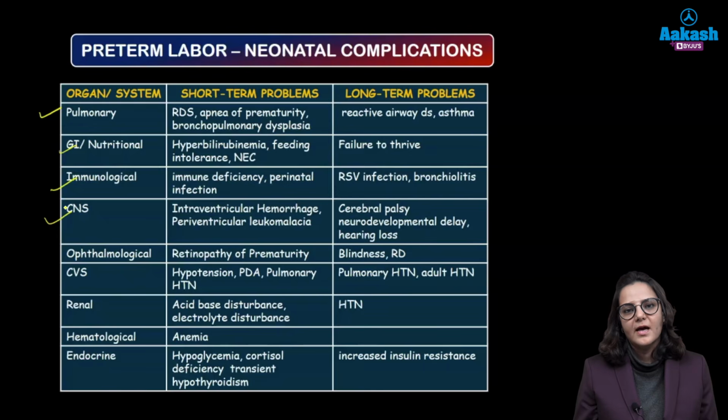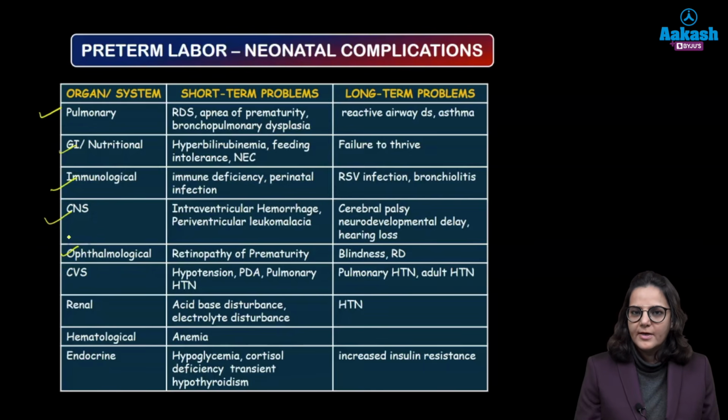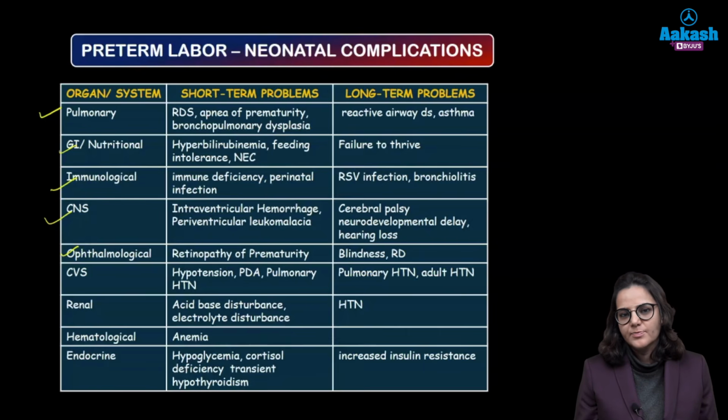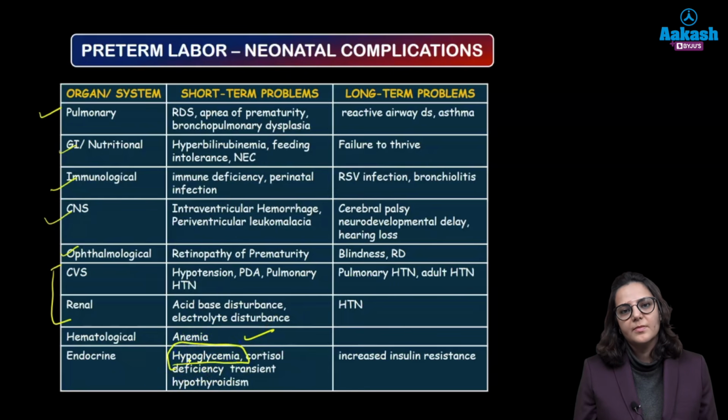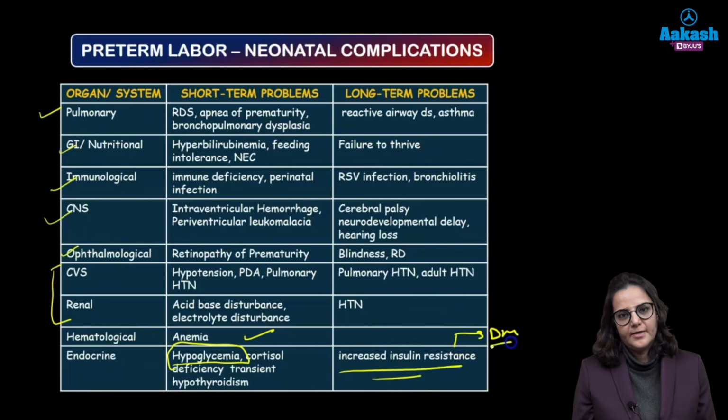Later on, the baby can have neurodevelopmental delay. The baby can also have retinopathy of prematurity, which can later progress into retinal detachment or blindness. There can be hypertension, there can be anemia, and the baby at birth, although it is hypoglycemic, but later on as the baby grows, there can be increased incidence of insulin resistance and the baby can develop diabetes mellitus.